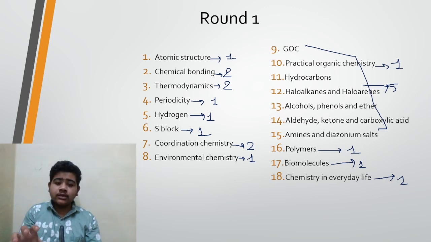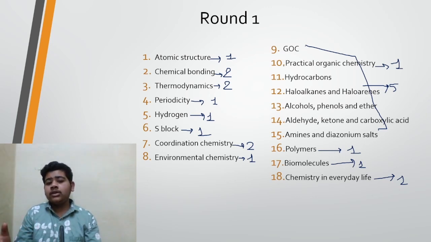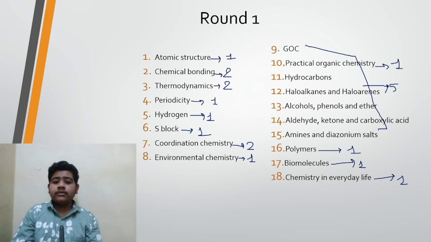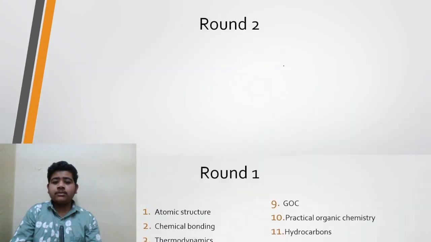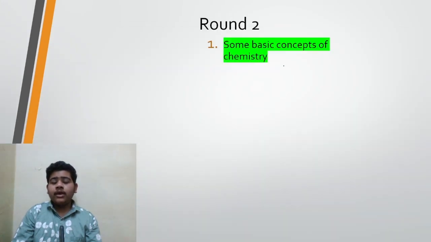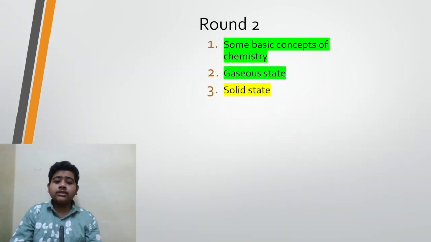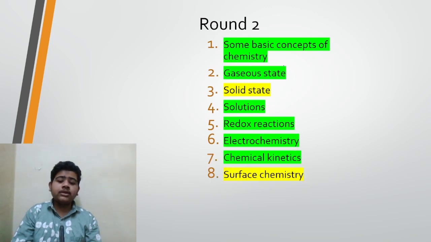If you study these inorganic chapters, you will be introduced to such processes, and only then can you solve physical chemistry questions. So I have included inorganic and organic chemistry first, and then move to physical chemistry. We also know that it is very calculative, which is why I have included it in round 2.